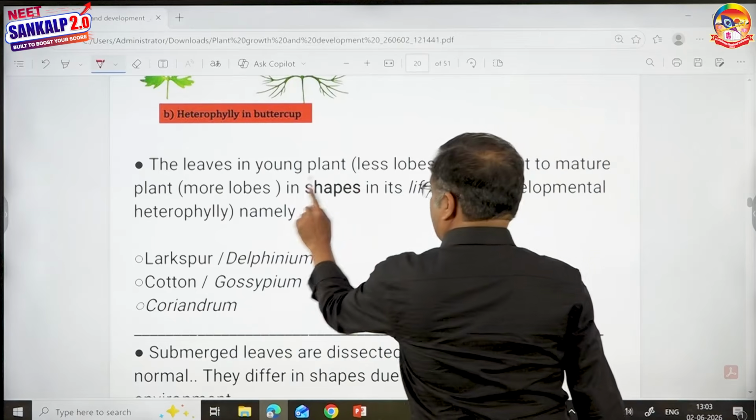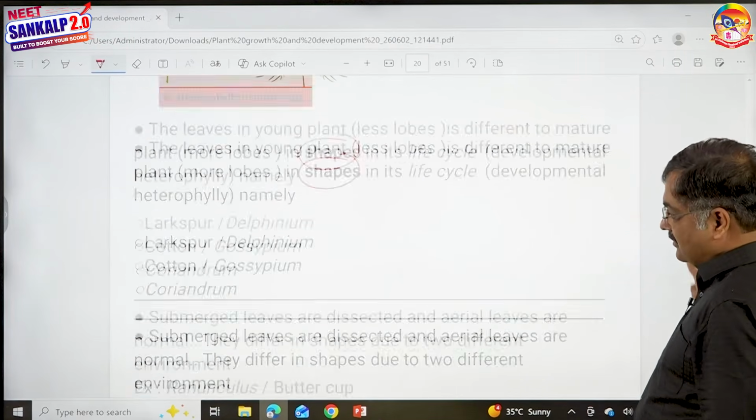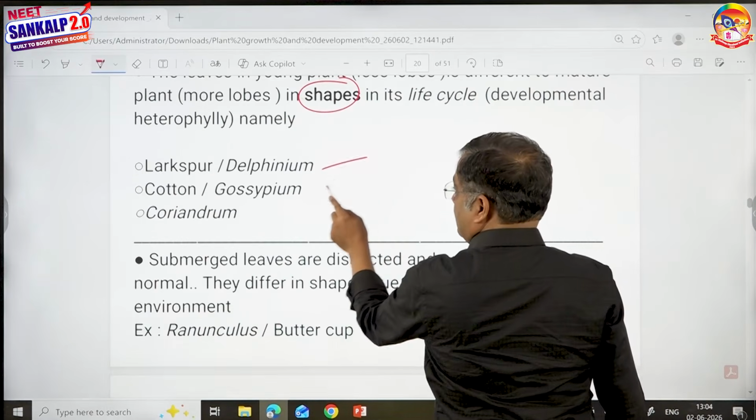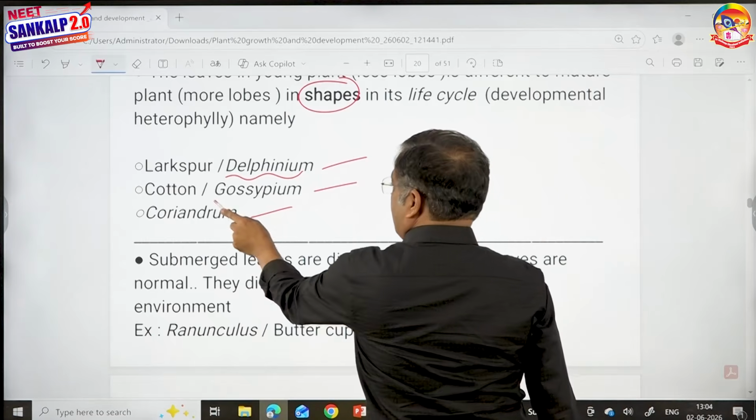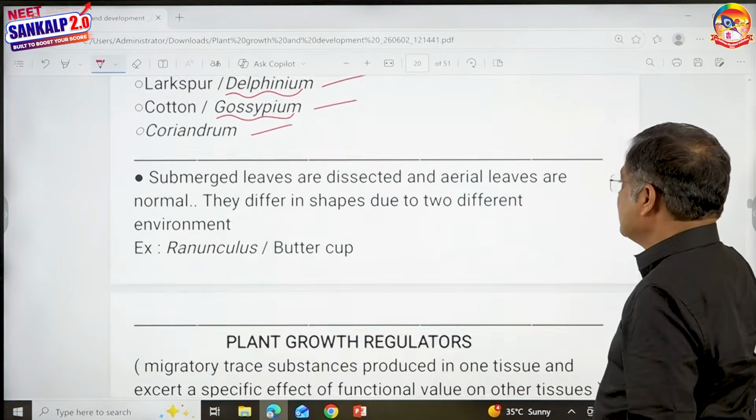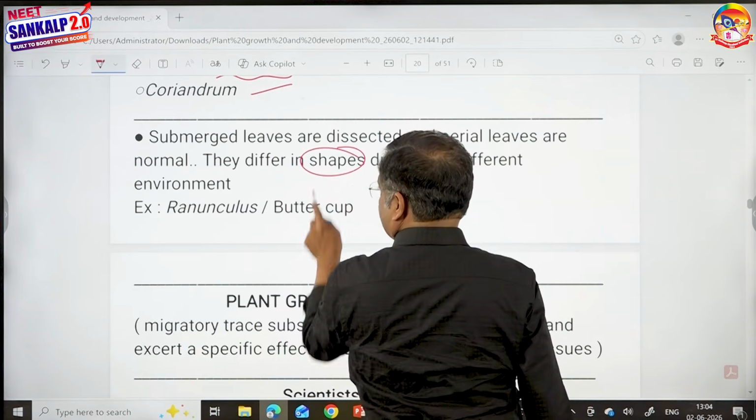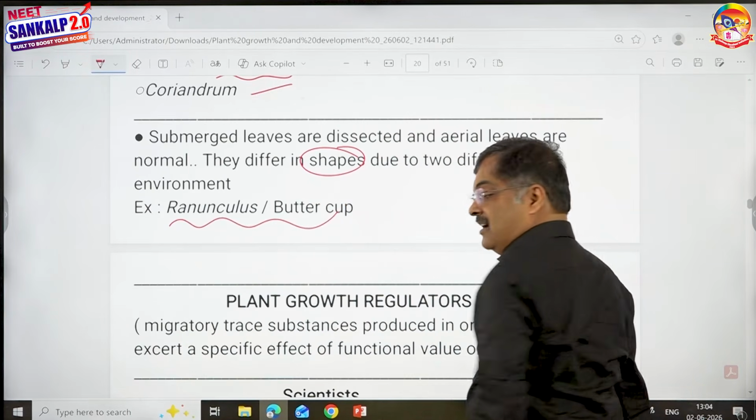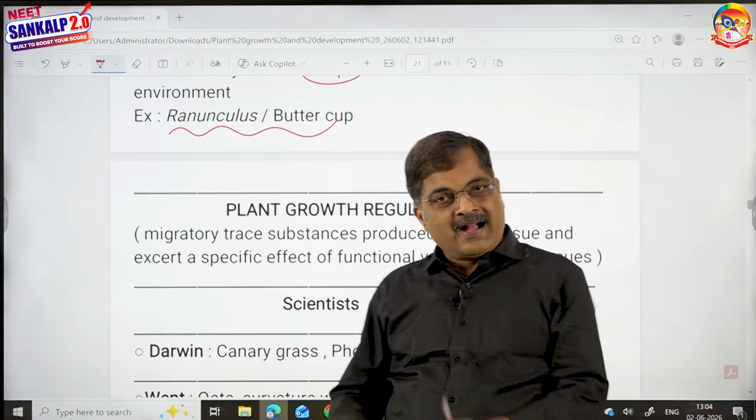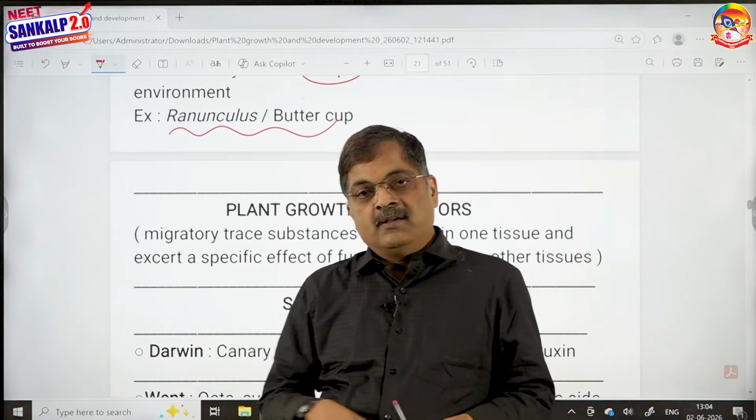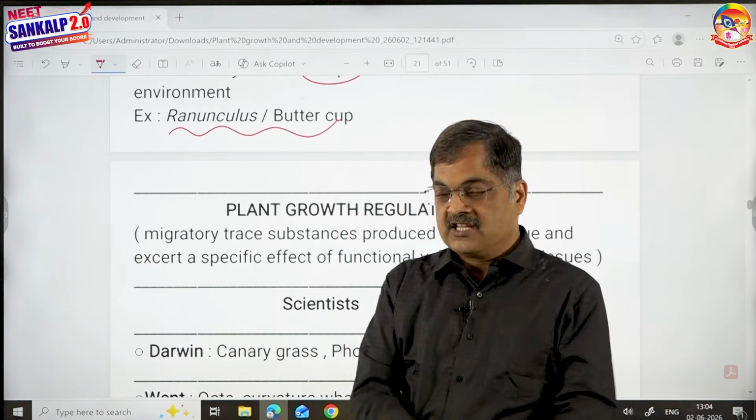Look here, these are different shapes. The leaves in a young plant are different from those in a mature plant in its life cycle. Example: cotton, coriander and larkspur. The larkspur scientific name is Delphinium, cotton is Gossypium. Submerged leaves are dissected and aerial leaves are normal. They differ in shapes because of two different environments. The scientific name of buttercup is Ranunculus. That completes, children, the first part of the topic, plant growth and development, and I'm pretty sure that you understood every word which I've discussed here.